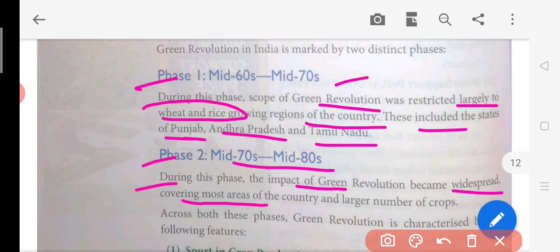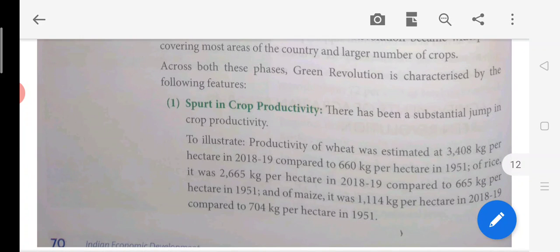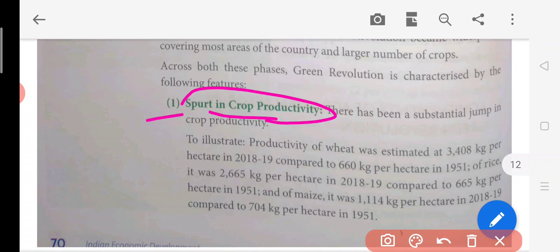Now covering most of the areas of the country and a larger number of crops. So here, across these phases, the green revolution is characterized by the following features. What happened in this second phase? The first thing which happened is a spurt, meaning growth in the crop productivity. There was a serious increase in the crop productivity here.